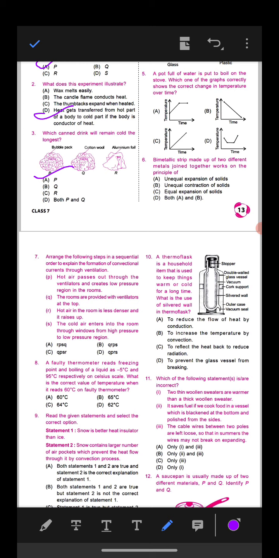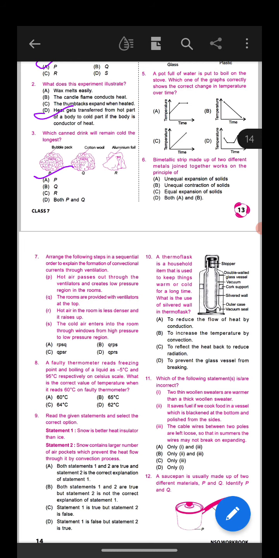Bubble pack is a poorer conductor of heat than cotton wool and aluminium foil because the air trapped inside it acts as an insulating layer and does not allow heat to flow in. So that's why this canned drink will remain cold the longest.